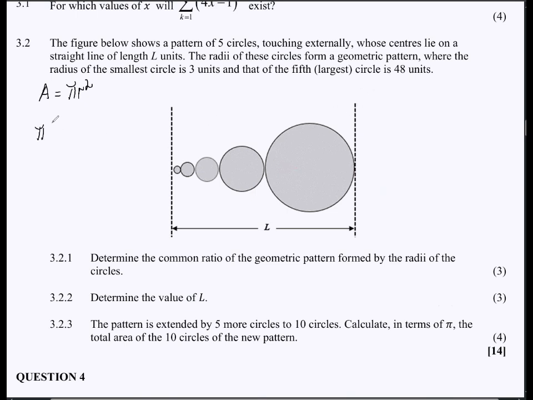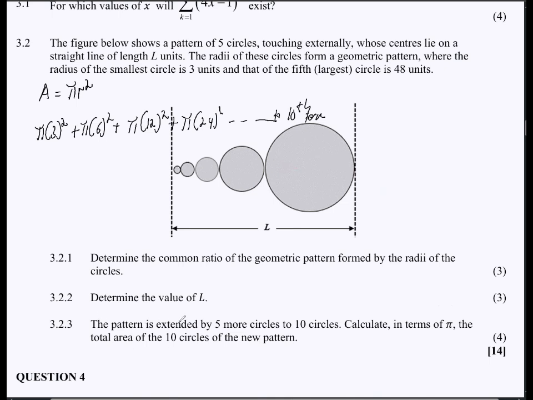This would be pi and then 3 square. And then followed by what? The second one would be pi 6 square. And then the third one would be pi 12 square. Now you can do this manually up until you get to the 10th cycle, but that would be time consuming, of course. So you already know the formula, so all the way to the 10th term. So this is how the pattern will go, and that's how you calculate the area.